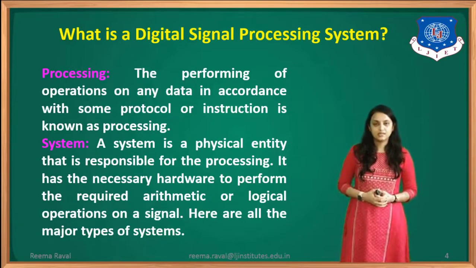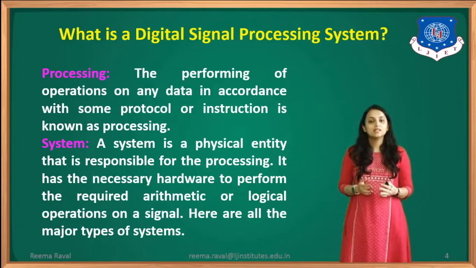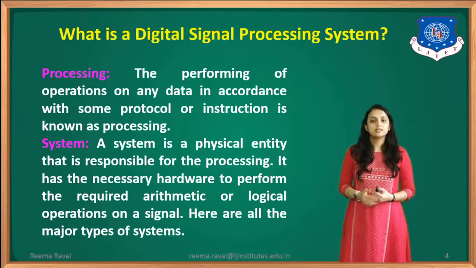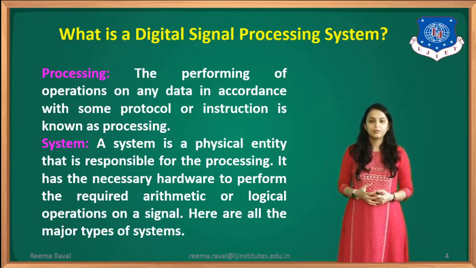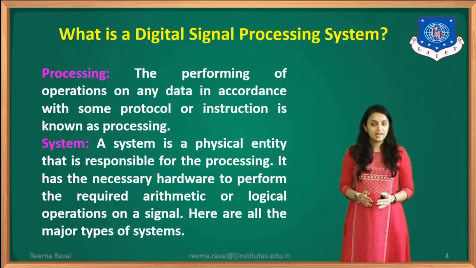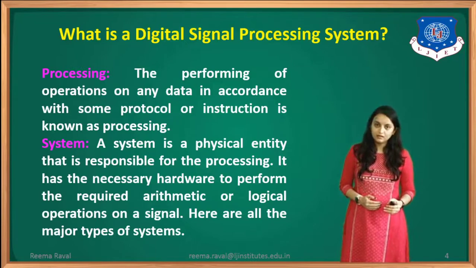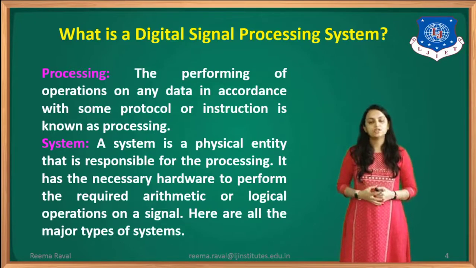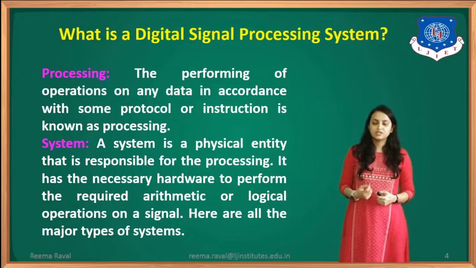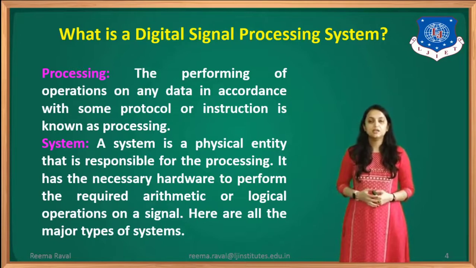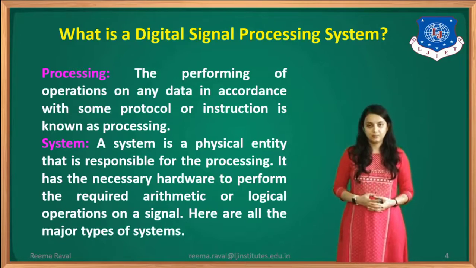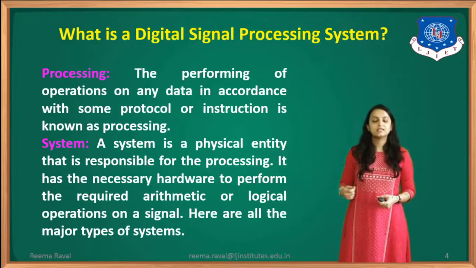That is called processing. What is a system? A system is a physical entity that is responsible for the processing and it has the necessary hardware to perform the required arithmetic or logical operations on a signal. Okay, here all the major types of systems are used.